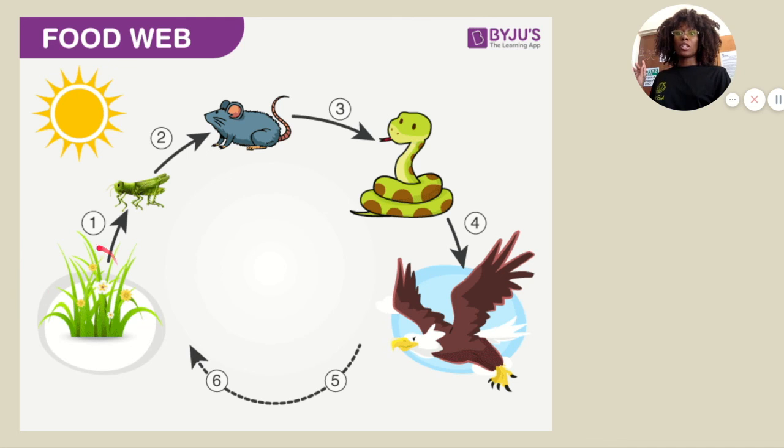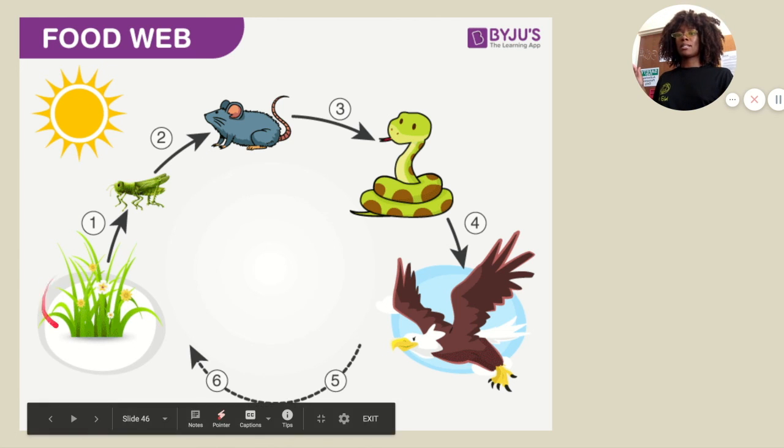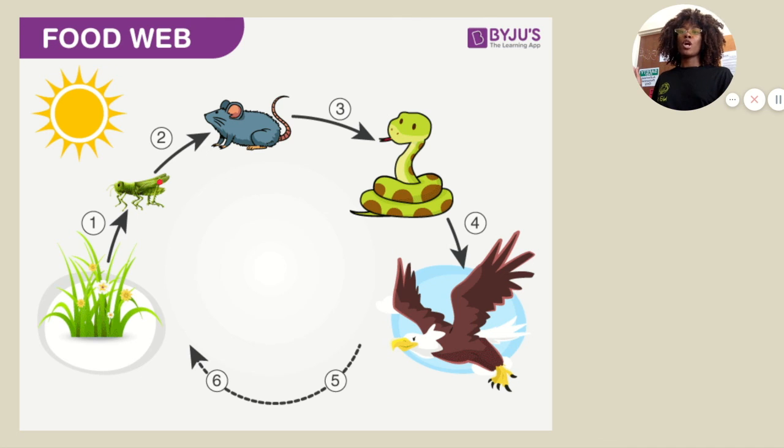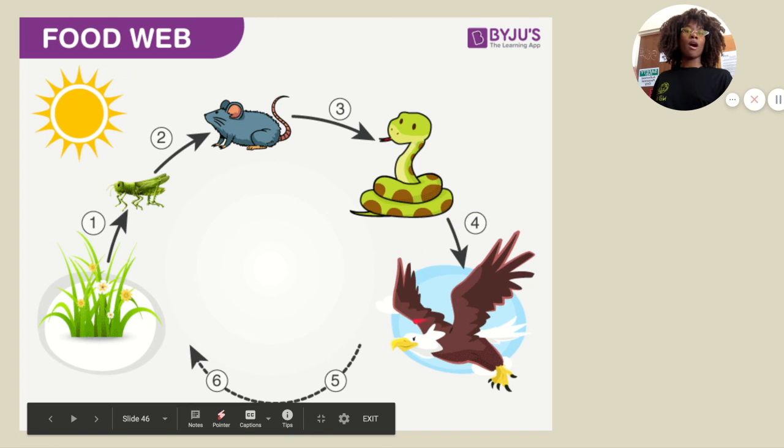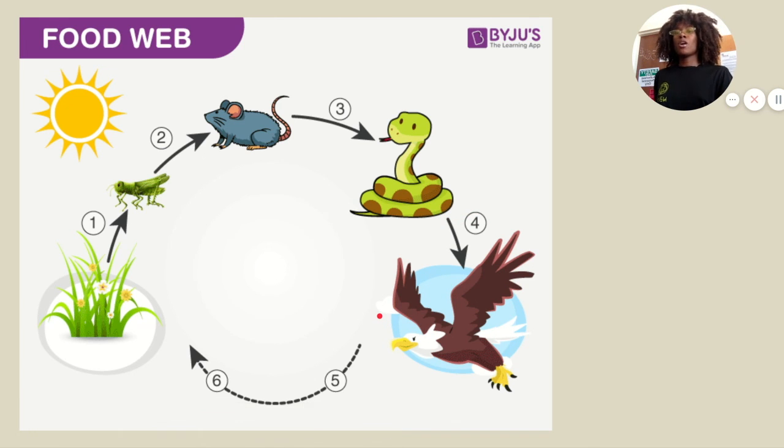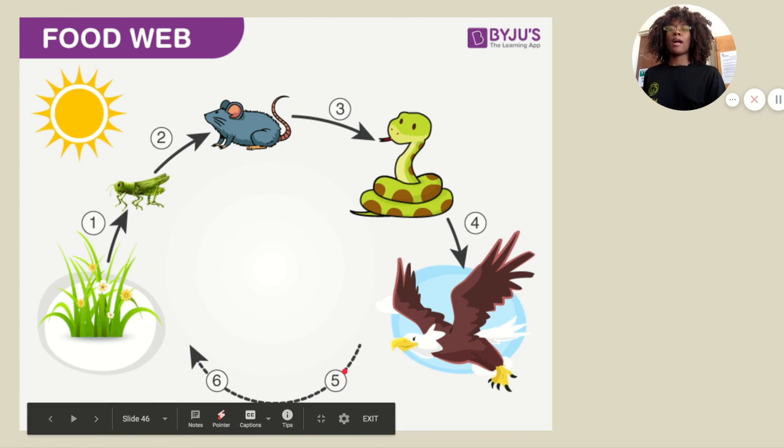So energy starts here. Well, truly, to be correct, energy starts from the sun. Then the sun passes that energy along to the plants. Plants pass energy on to herbivores, primary consumers. Primary consumers pass their energy along to secondary consumers. Secondary consumers pass their energy along to tertiary consumers. Tertiary consumers pass their energy on to quaternary consumers. And quaternary consumers die off. As they die, their remains are being decomposed and turned back into nutrients by decomposers, which then go into the soil, and the cycle starts all over again.